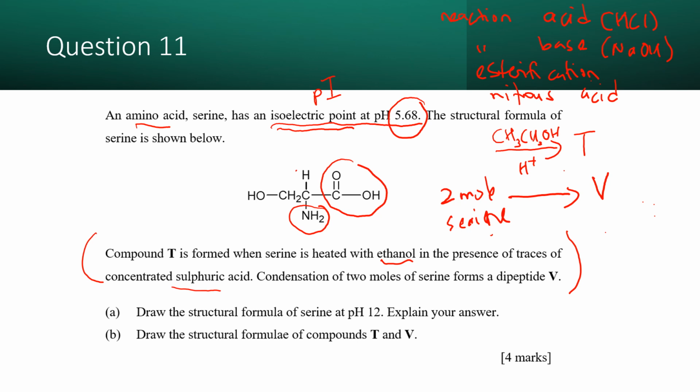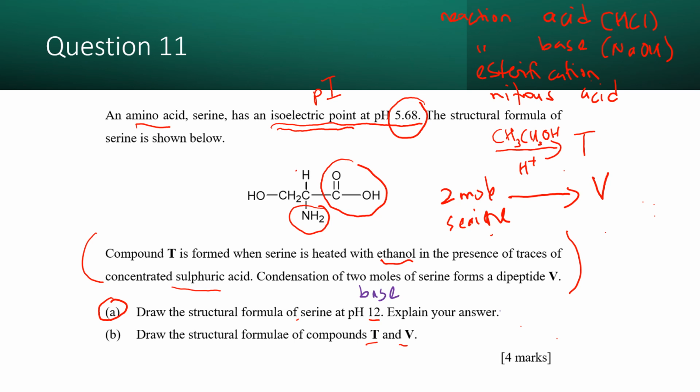Okay. So question number A: draw the structural formula of serine at pH 12. Now in question A, it does not ask you to draw T and V. T and V we need to draw in question B. In question A, we need to draw the structure of serine at pH 12. At pH 12 we know it exists as a base, because pH more than 7 is basic. So it means you are asked to draw the basic structure. Remember what happens to the Zwitter ion in base: it becomes an anion, so only the COO minus remains. Okay, and then you need to explain your answer. In question B, we draw the structures of T and V.